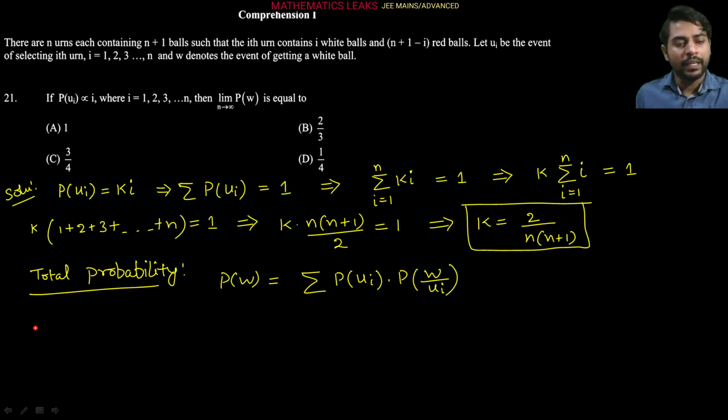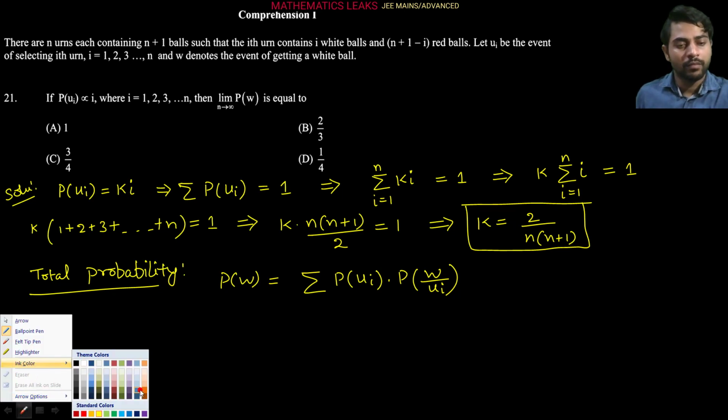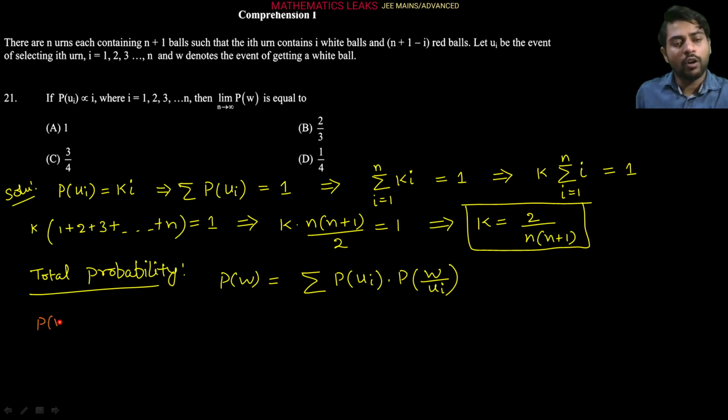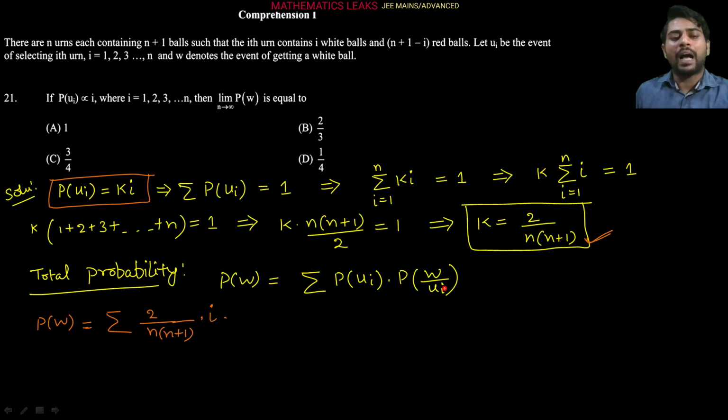So from here, the probability of a white ball will be equal to, as you can see we already found here, the probability of selection of the ith urn is Ki, and the K value we already have here. So we put the K value here: 2 upon n into n plus 1, that is the K value, and now into i, so that i is here, into the probability of getting a white ball from the ith urn.